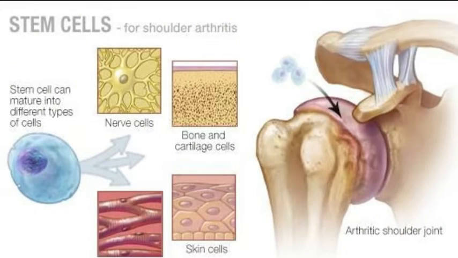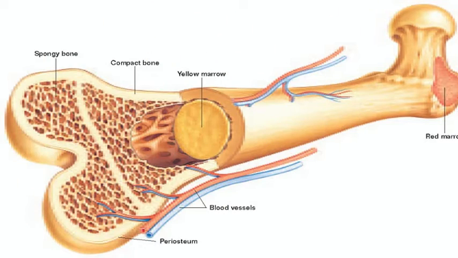Disease wise, in grade 3 and grade 4 arthritis, the chances of stem cell usefulness are very limited. Similarly, in grade 3 and grade 4 avascular necrosis, stem cells cannot be successful because the basic structure of the bone should be intact for stem cells to be done.